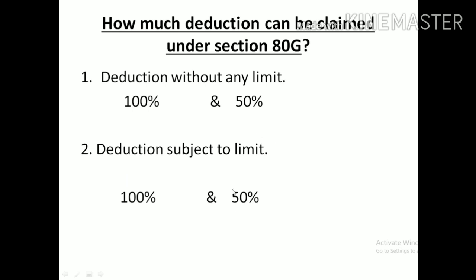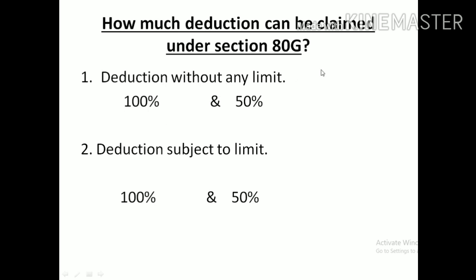Deduction subject to the limit means here we have to take a comparison value, and on the comparison value we claim either 100% or 50%. We will discuss later how to calculate the donations subject to a limit, with 100% and 50%. Before that, we should know which donations come under without limit 100% and 50%, and then deduction subject to the limit, 100% and 50%. So majorly we can claim deduction without limit and with limit.